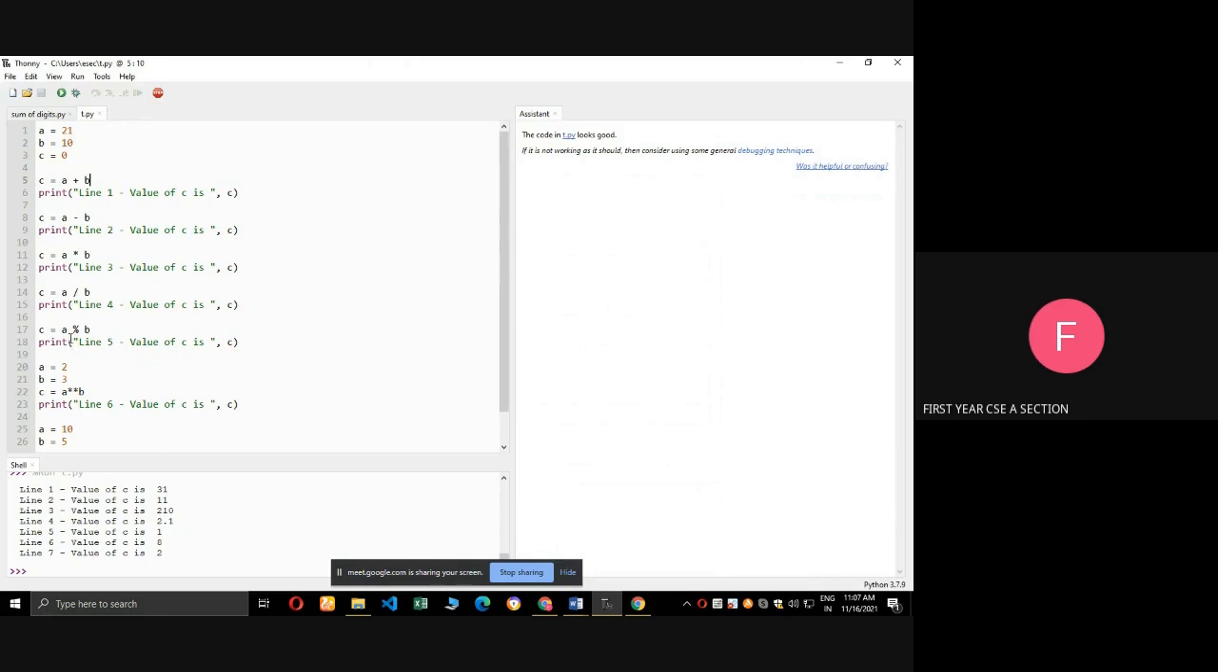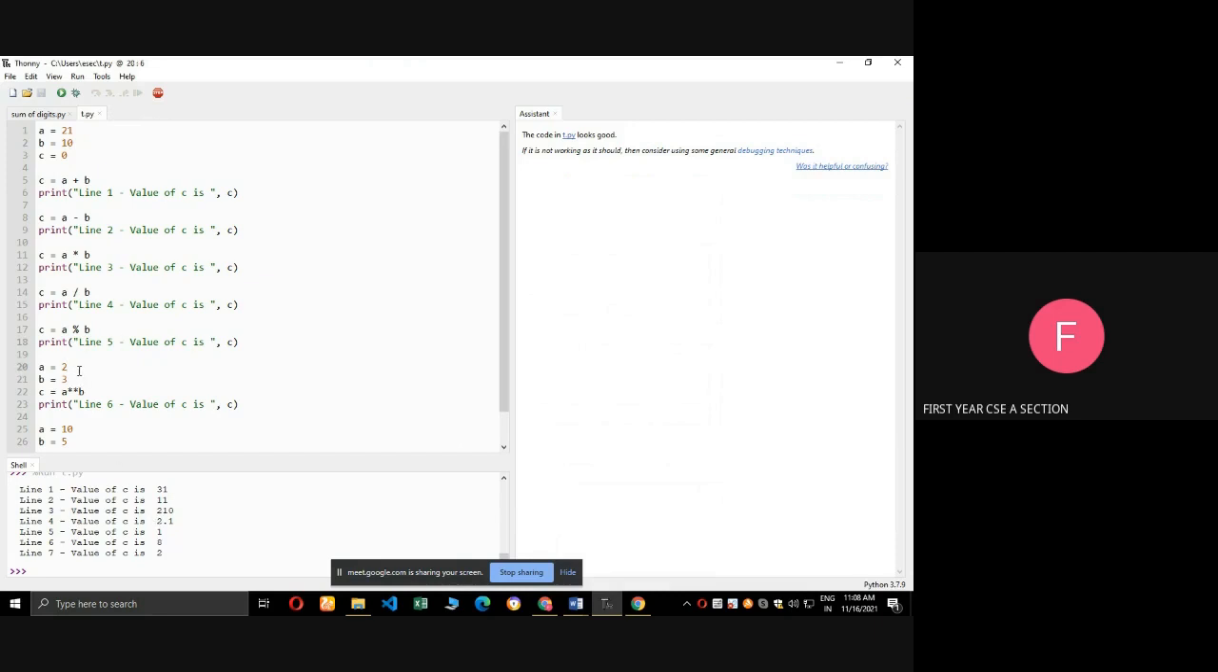Next one, a modulus b. Modulus means it gives the remainder. What is a divided by b? That is 21 by 10. 2 times is 20. What is the remainder? 1. See the output, 1 is the output.